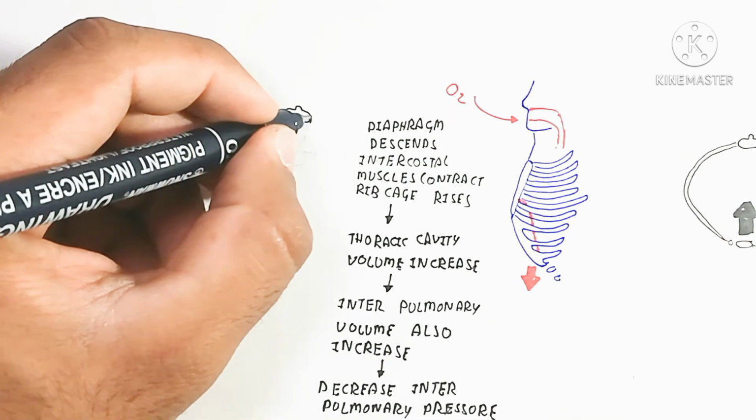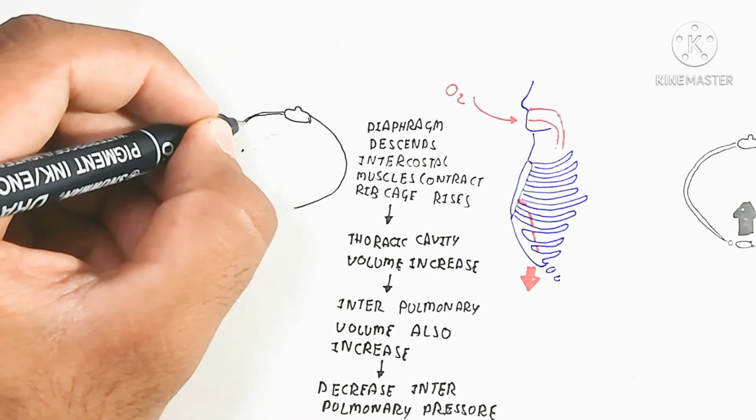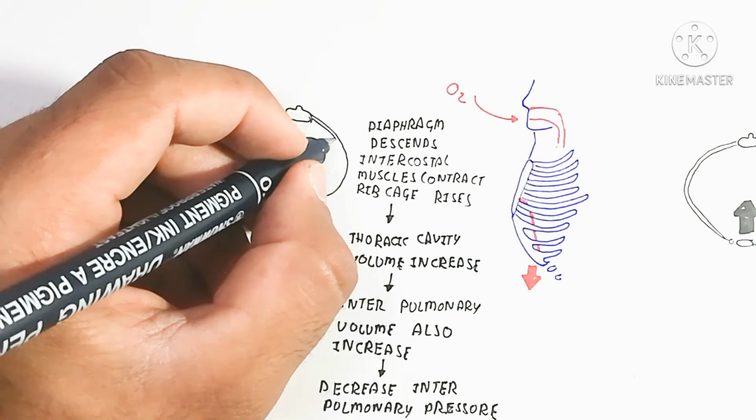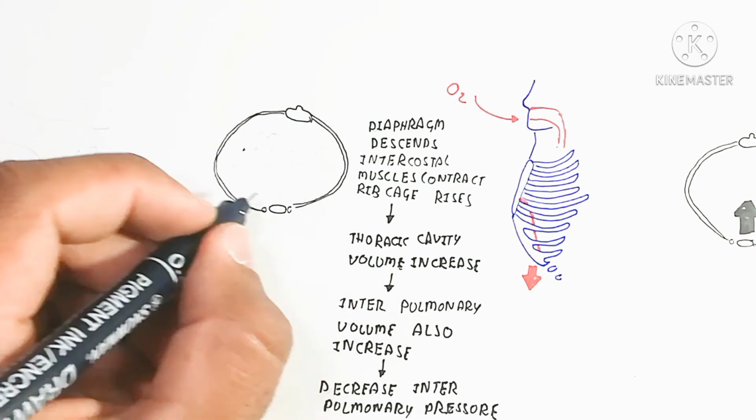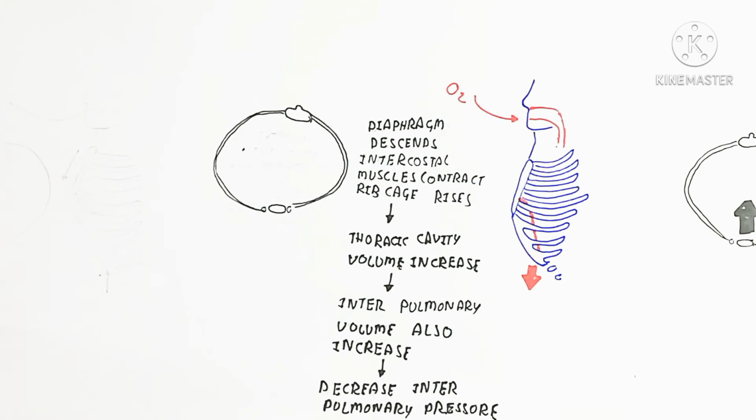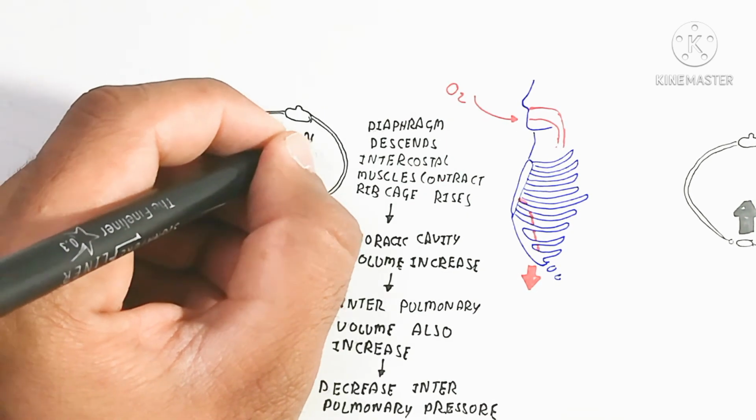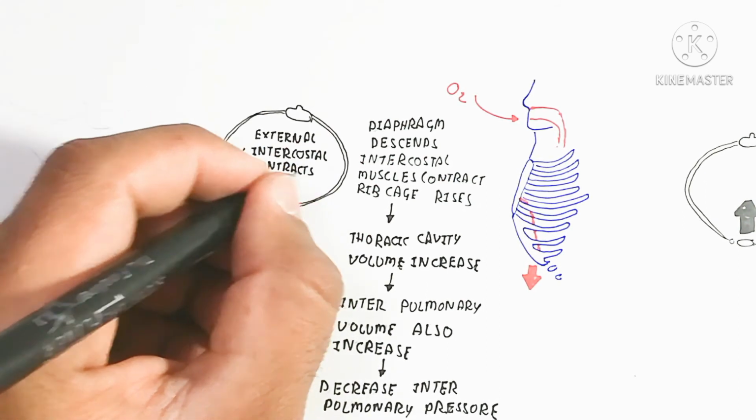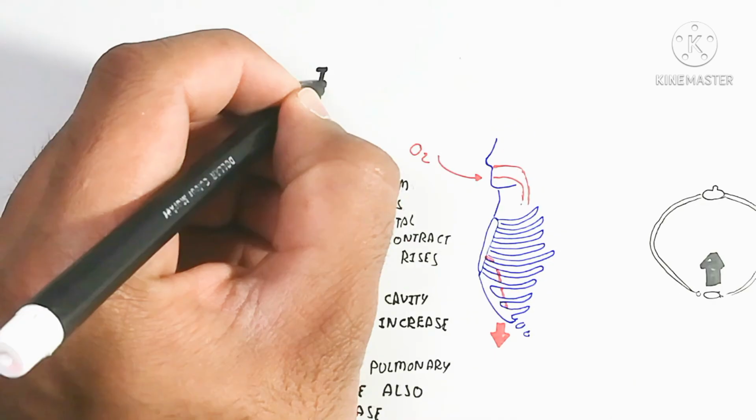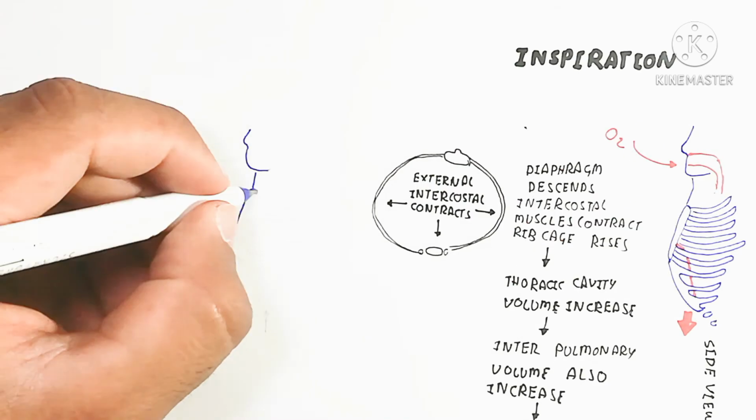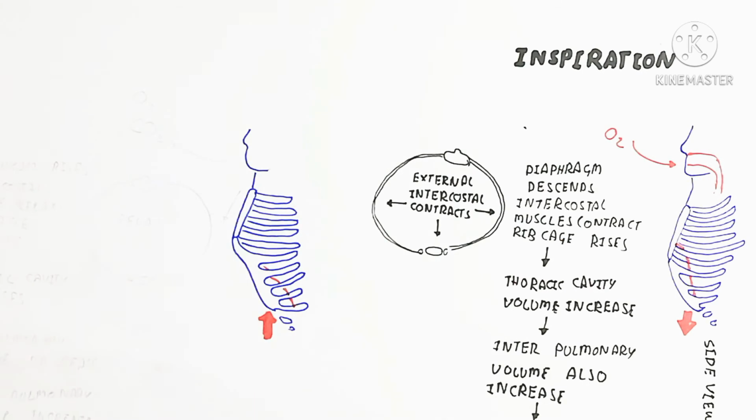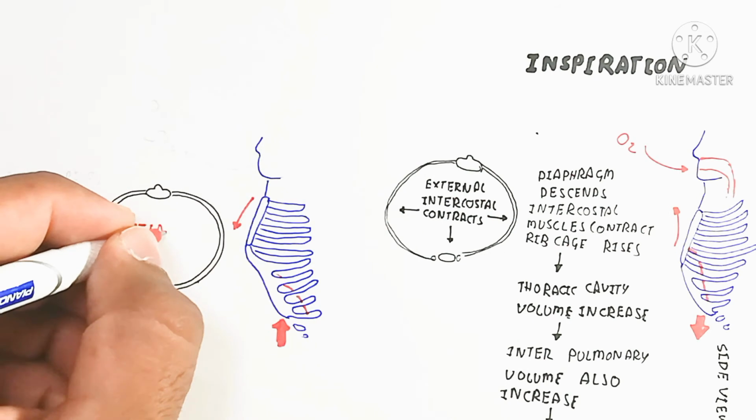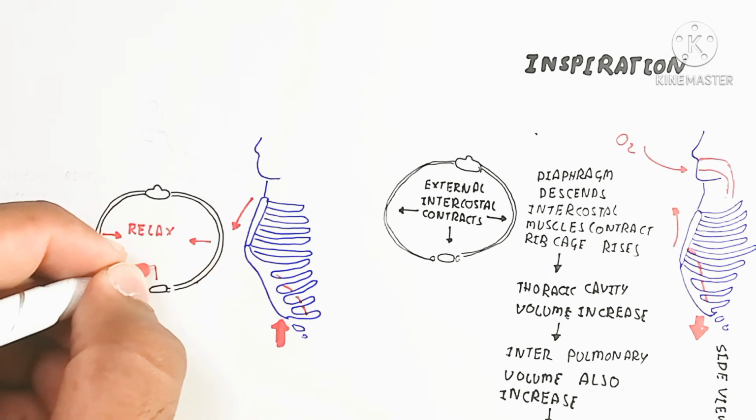It is important to know about the external intercostal contraction. So the diaphragm descends, intercostal muscles contract, and the rib cage rises. So the thoracic cavity volume increases and the intrapulmonary volume also increases, which decreases the intrapulmonary pressure.